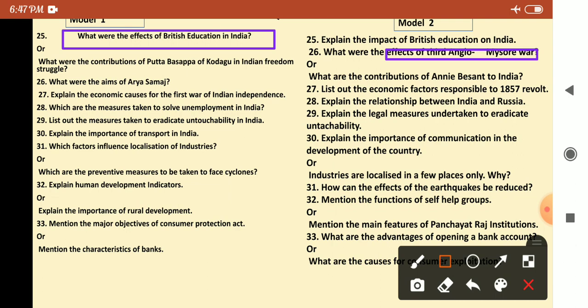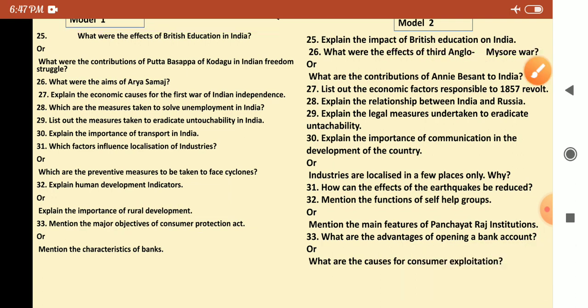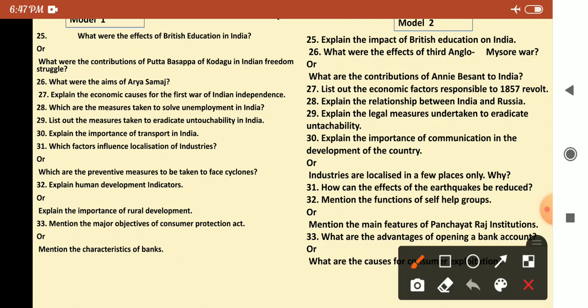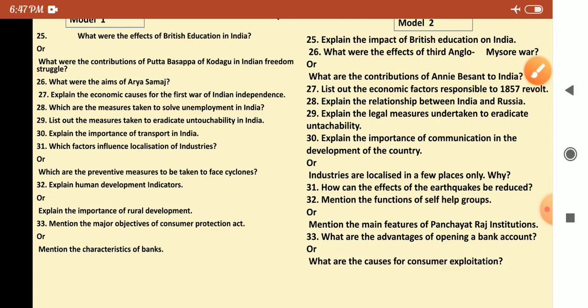The 33rd question is objectives of the Consumer Protection Act. But here there is no parallel question from that lesson. In the 33rd of model 2, you can see at the bottom, advantages of opening a bank account they have asked.